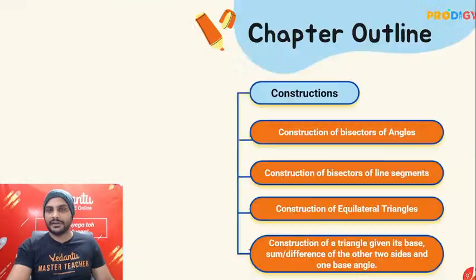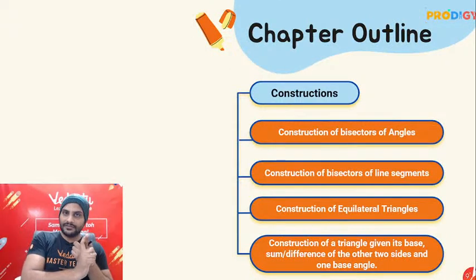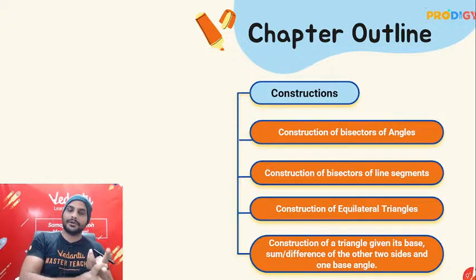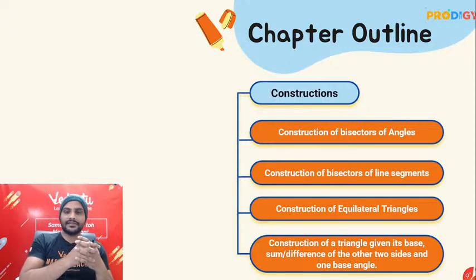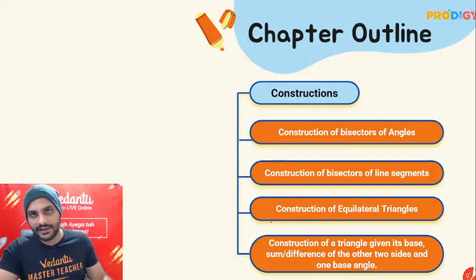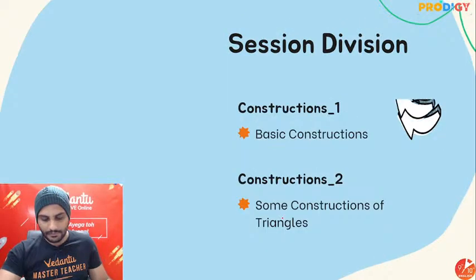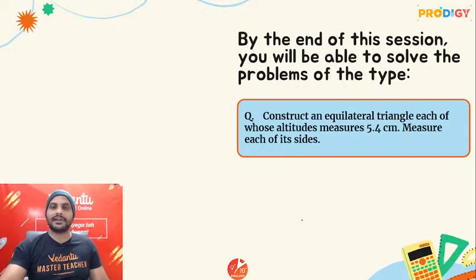चलो, सो कंस्ट्रक्शन बेटा निकालते हैं. फर्स्ट क्वेश्चन देखो, we will be understanding construction of bisectors of angles, will be understanding construction of perpendicular bisectors, then we'll be looking at construction of equilateral triangles, and then the question where the sum or the difference of the sides is given and one base angle will be given and you have to draw the triangle. ठीक है बिंदु बेटा, go for the app. ठीक है, all right, okay. चलो, so let us start with our first session.